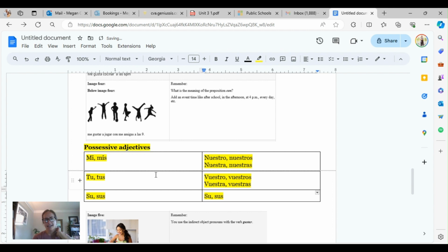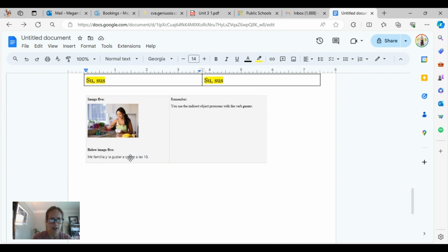So you've got to decide whose is it? Is it my friend? Is it your friend? Is it his friend? Is it our friend? Well, I think you're trying to say my friend. So now you're brought right here. Is it mi or is it mis? The one that you decide needs to match the word that it's describing. It is describing amigas, which is plural. So it should be mis amigas.